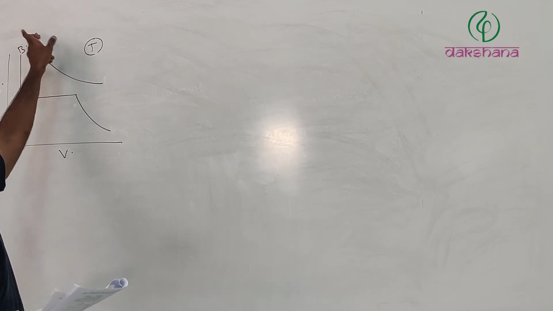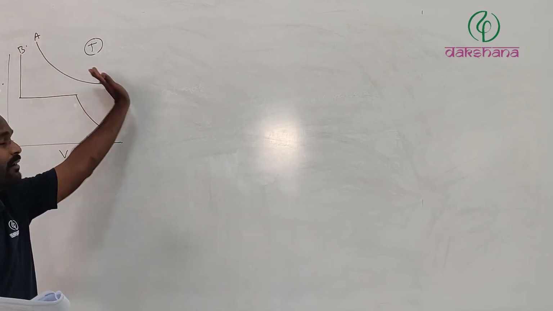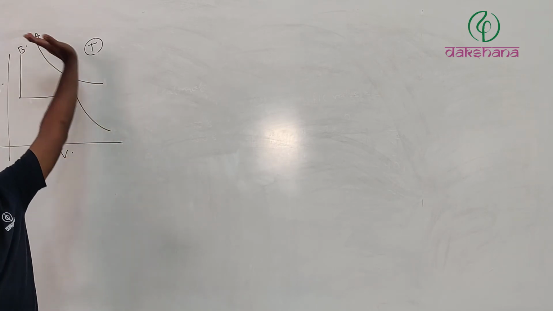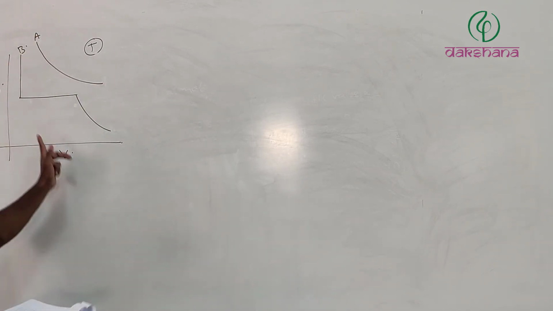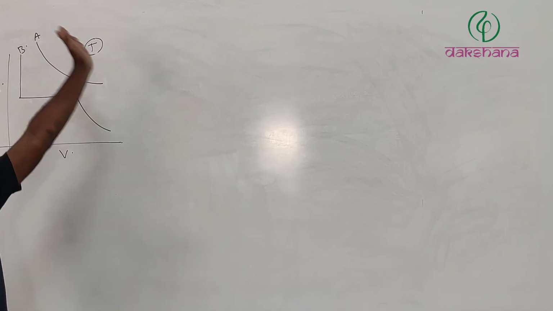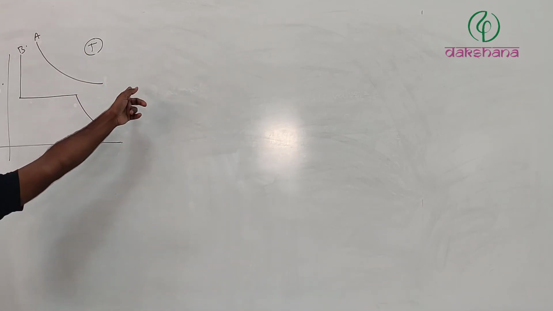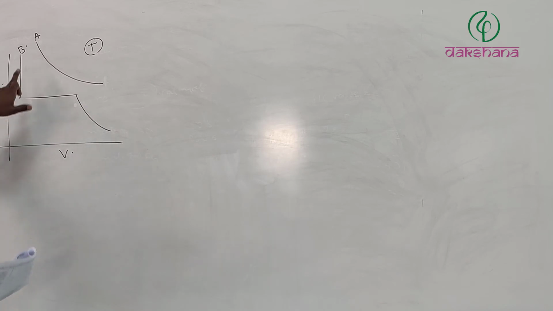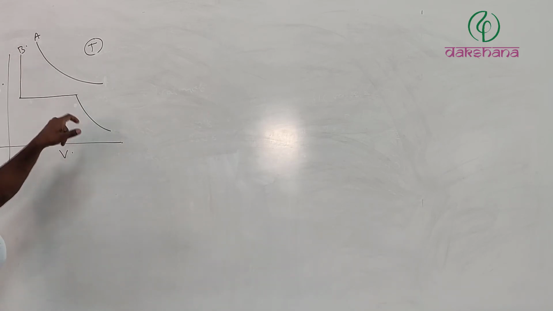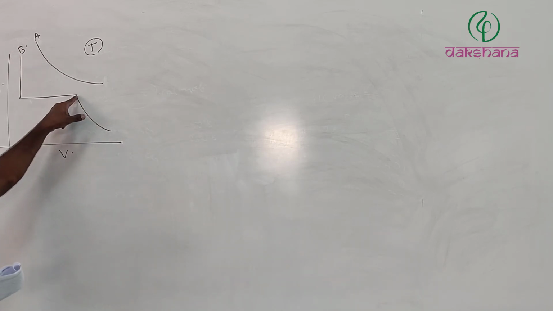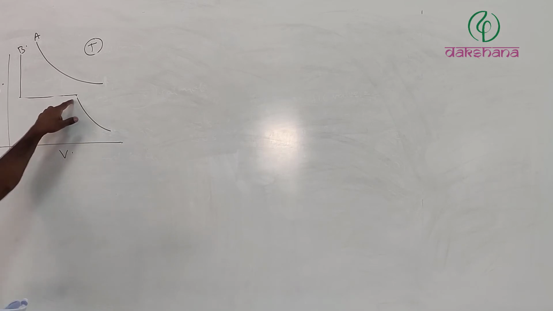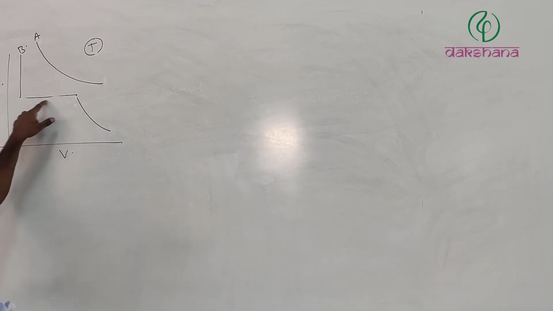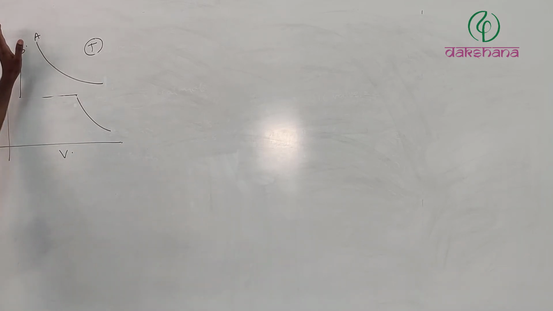If it is not liquefied, it is almost behaving like a normal gas, giving almost a rectangular hyperbola for P versus V. Whereas B is liquefying. Here we started and here the liquefaction starts, and from here to here both liquid as well as gaseous state exist, and here only liquid exists.